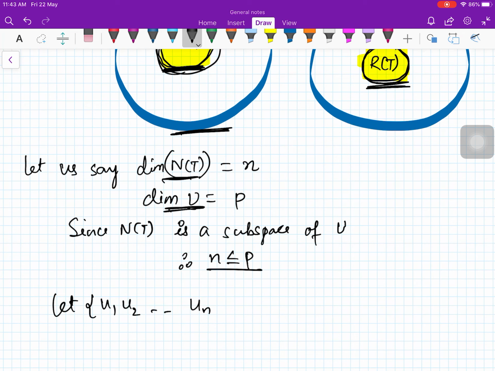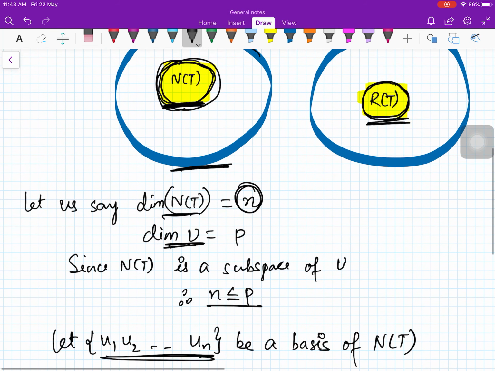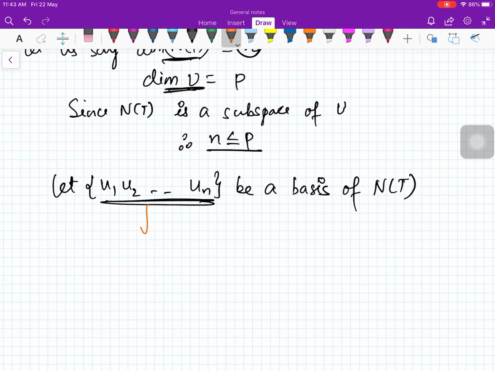Let u1, u2, ..., un be a basis of NT, because if its dimension is n, every basis will contain n elements. So you take one of the bases of NT. Now you know that this basis can be extended to a basis of the whole space U.